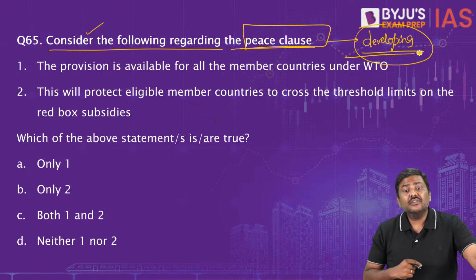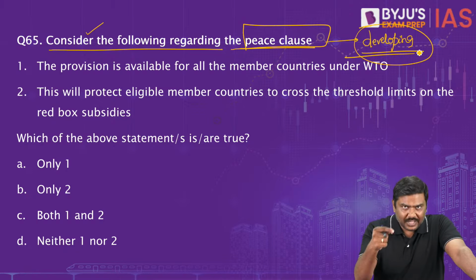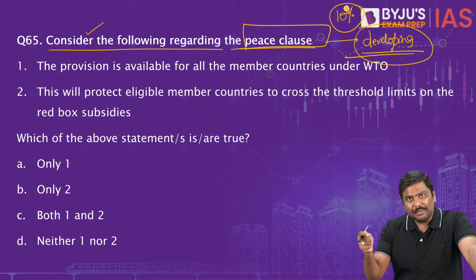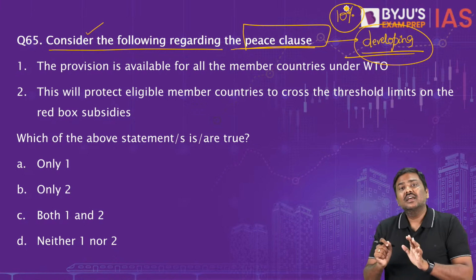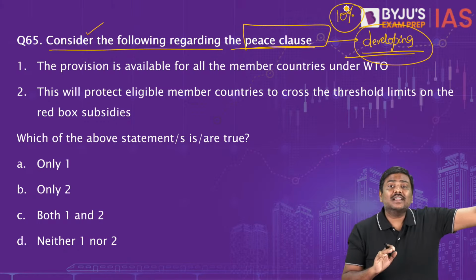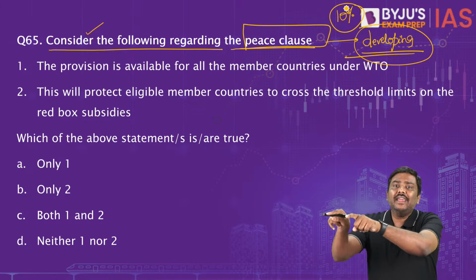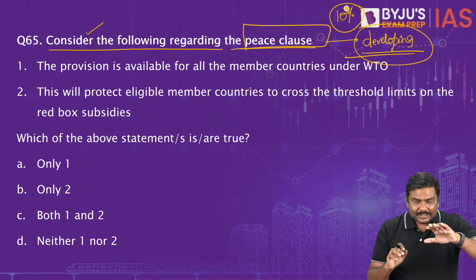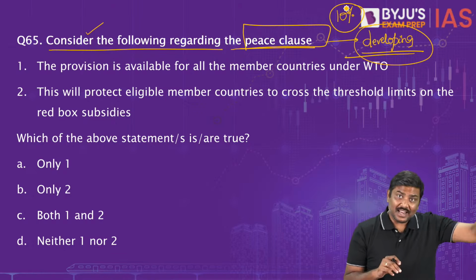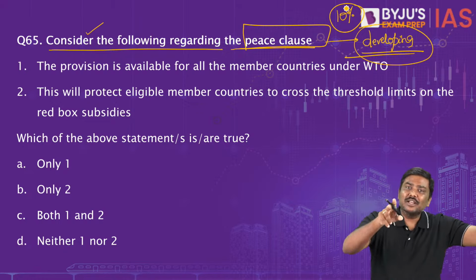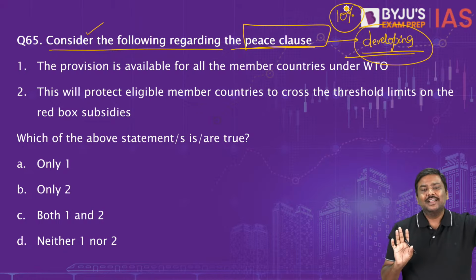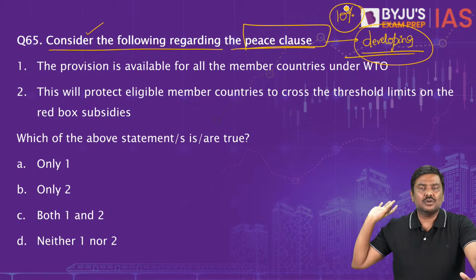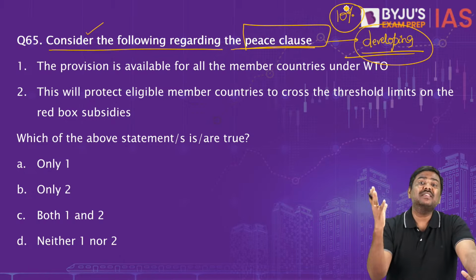Developing countries, even if they cross the 10% limit in providing subsidies, even then no other country can file a complaint against India under WTO, because India is a developing country. And there is an allegation from the USA that India has been crossing this 10% limit. And India has also stated, yes, I am crossing, I will simply use the peace clause.